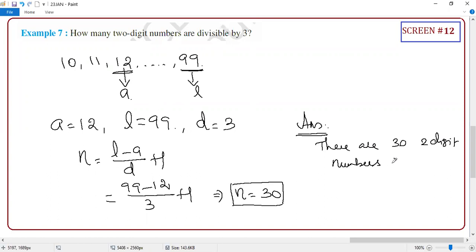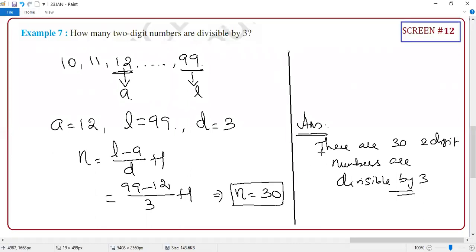Numbers are divisible by 3. Yes or no? Guys, write properly. Okay, divisible by. Crystal clear or not? Guys, it's a very popular question. When I say popular, don't expect the same question, but a similar question. Clear or not?